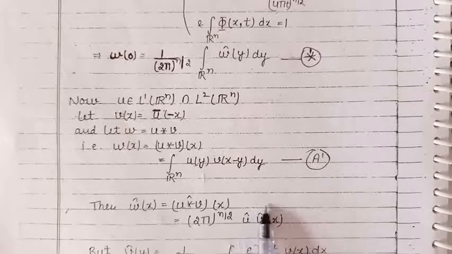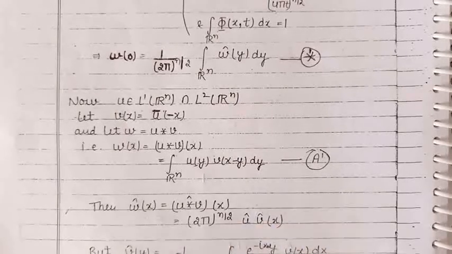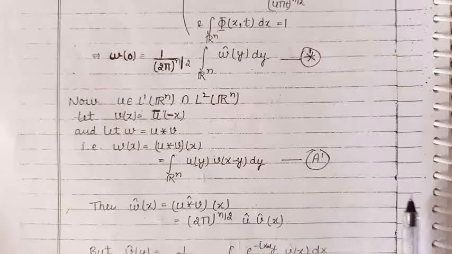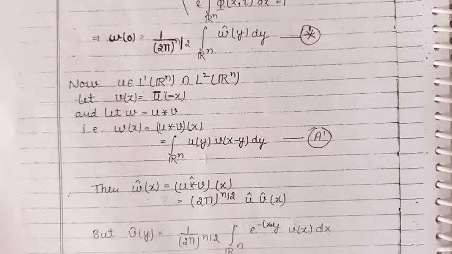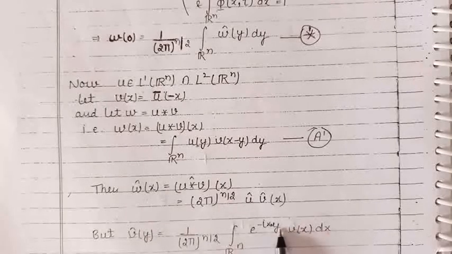Now let us find the Fourier transform of v by the formula. The Fourier transform of v at y is given by 1 upon (2π)^(n/2) times the integral of e raised to the power minus iota x dot y times v at x.